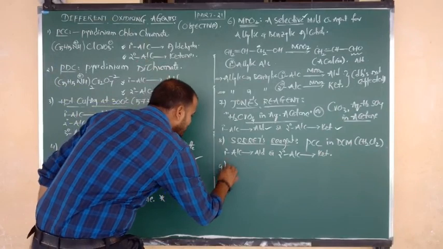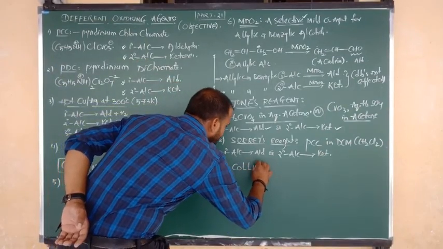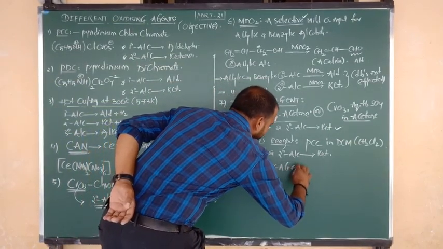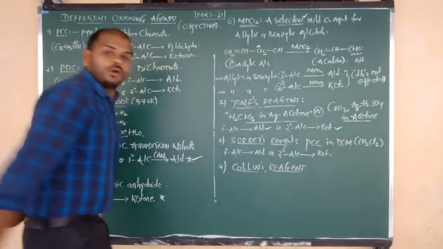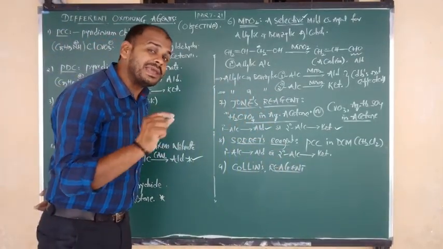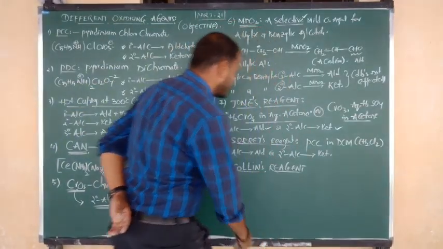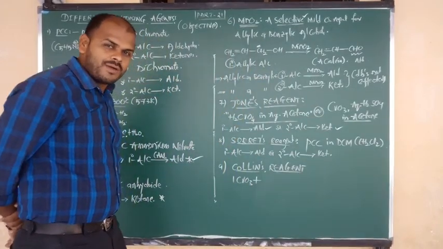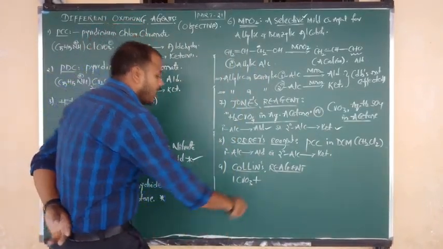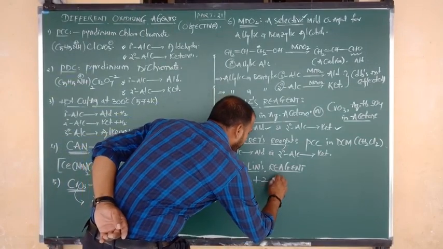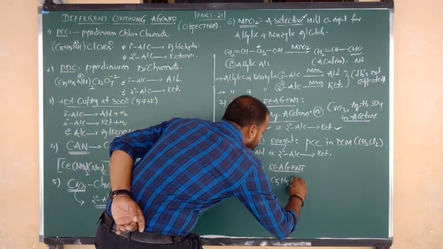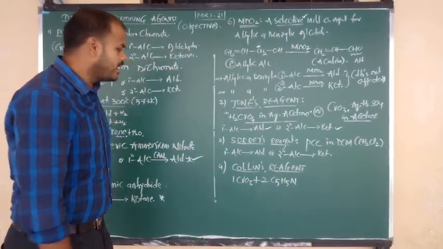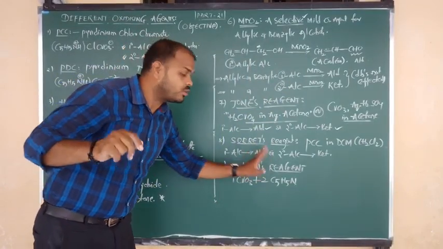Good. Next oxidizing agent is Collins reagent. Let us see the formula of Collins reagent. Here we take 1 mole of CrO3, that is chromic anhydride, and 2 moles of pyridine. Pyridine formula is C5H5N, same as benzene but one of the carbons replaced by nitrogen.